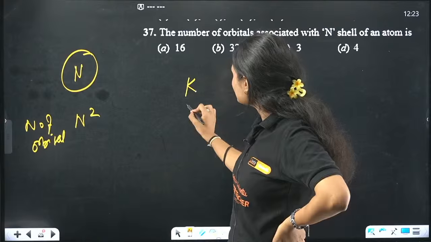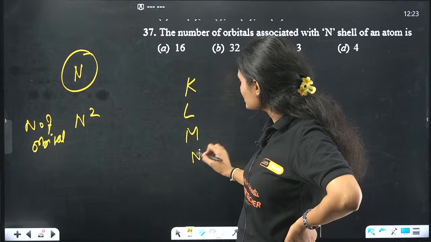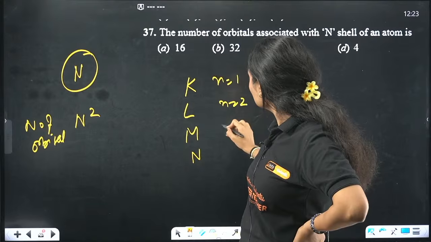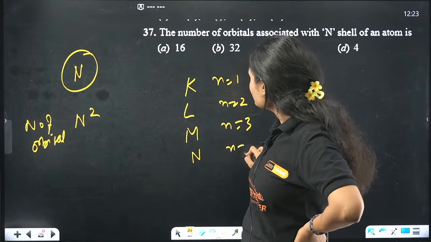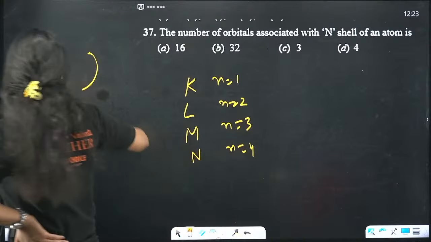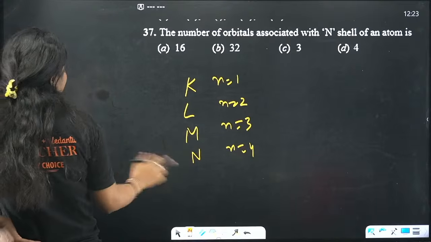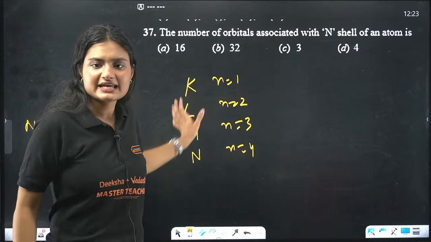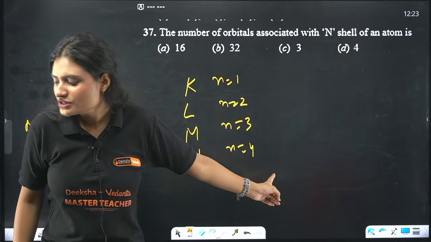So we have K shell, L shell, M shell, N shell, right? 1, 2, 3, 4, right? And the number of orbitals associated with n shell. N shell means this K, L, M, N. N means n's value is 4.